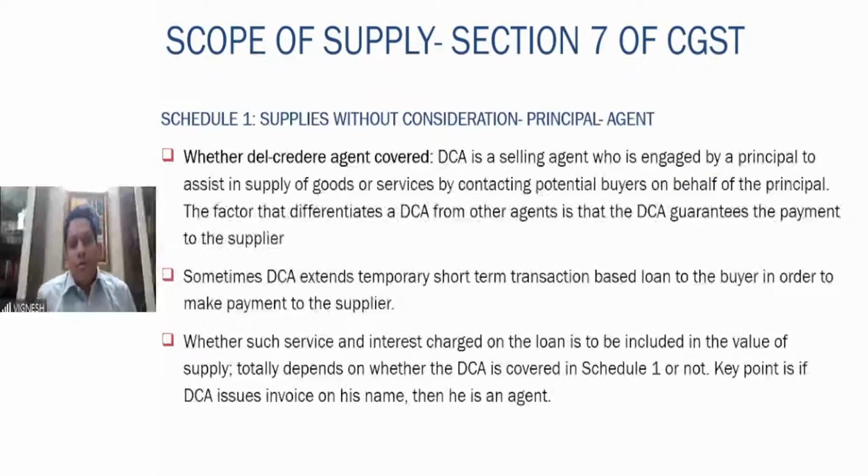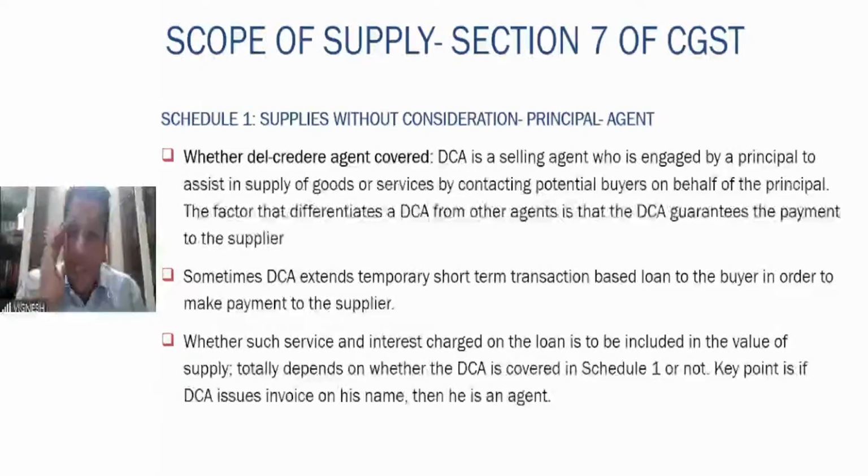Now, if this del credere agent charges interest from the buyer with regard to the loan given on a short-term basis, the important point here is whether such service fee and interest needs to be included in the value of supply or not. It totally depends on whether the del credere agent is covered in Schedule 1 or not.